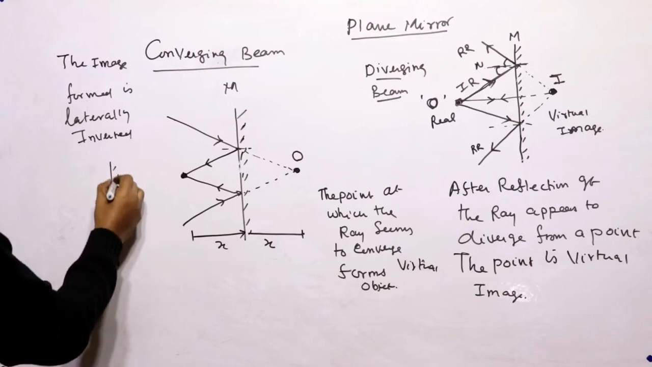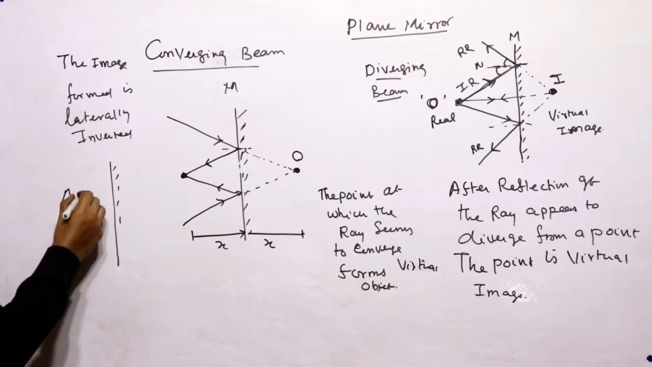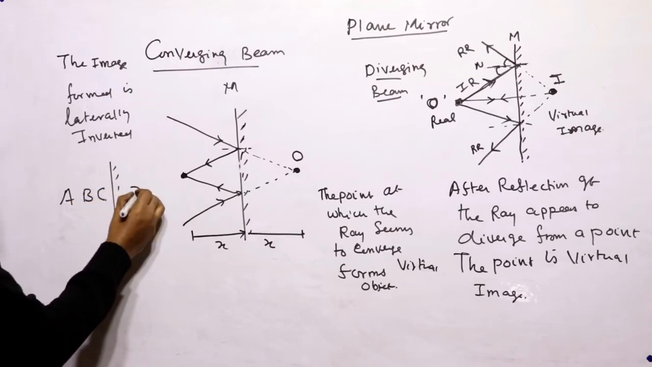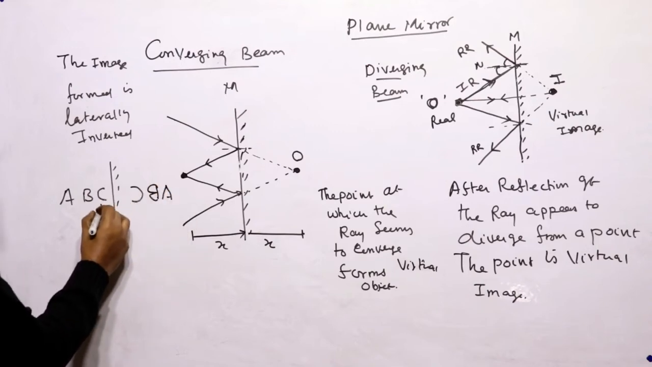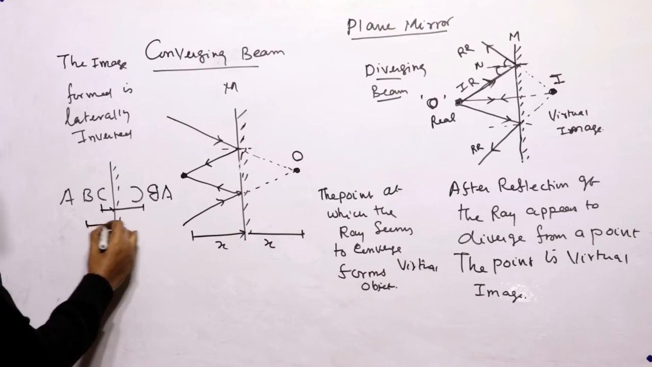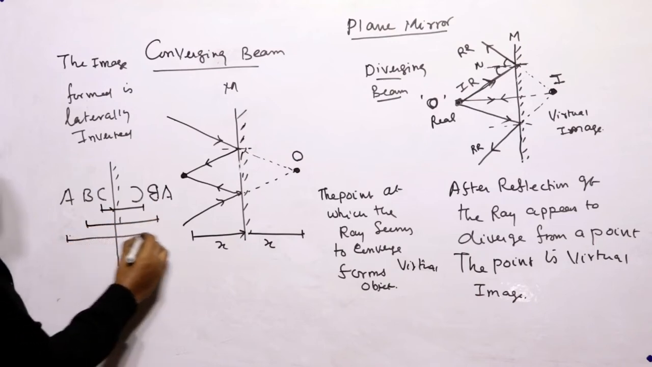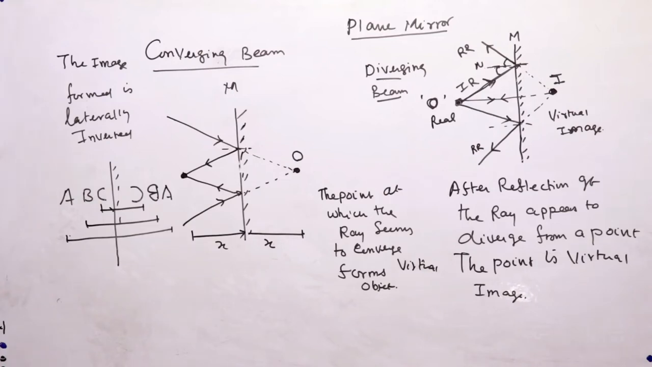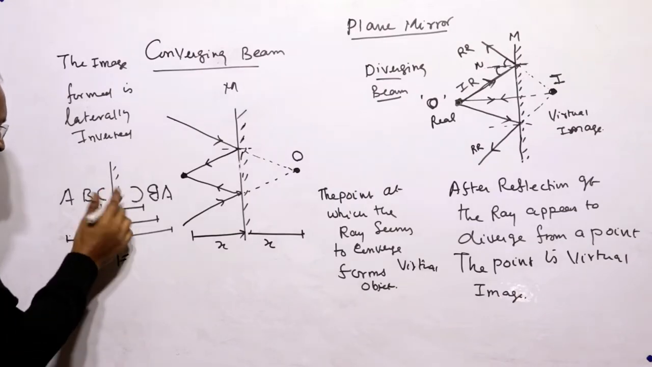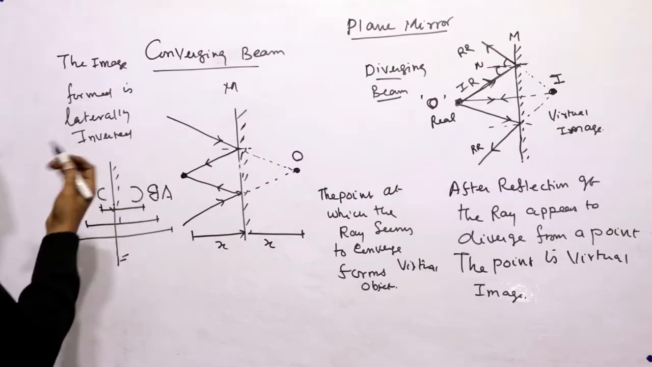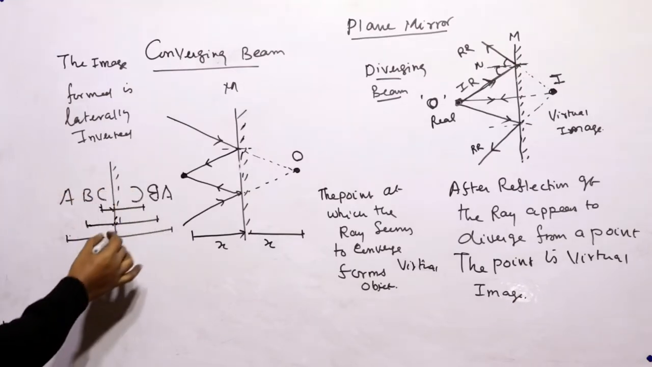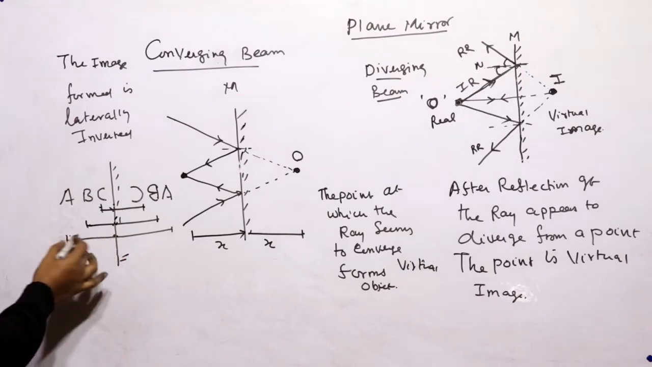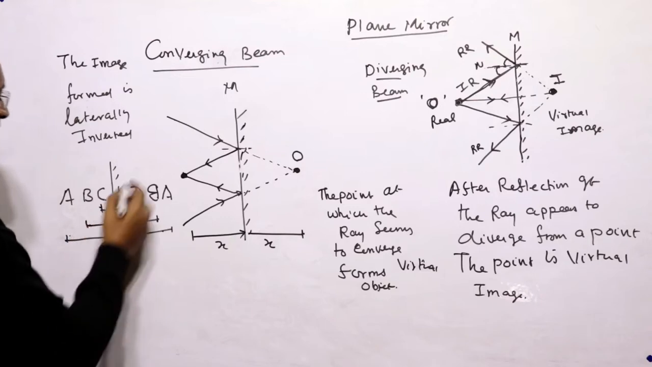This is the mirror. If we take letters A, B, C, they will be inverted like this. The distance between C and its image is the same, the distance between B and its image is the same, and the distance between A and its image is the same. It means the distance of every character from the mirror is the same as that of its image. From the mirror to the letter A, and from the mirror to its image, the distances are equal. This is the image.